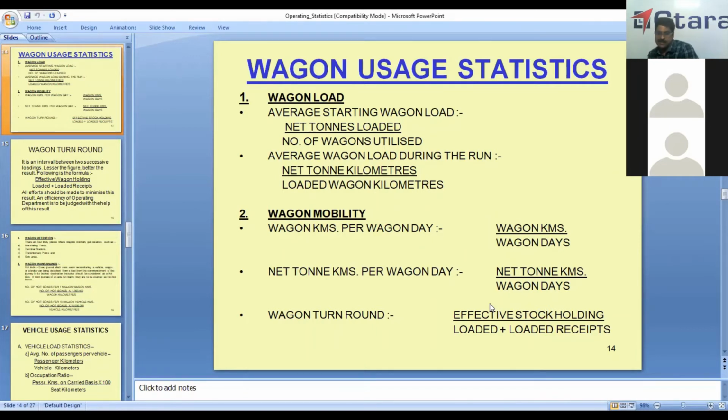Then we have wagon turnover, the average turn round of effective stock: loaded plus loaded distance. It is the time taken for a wagon to load, unload, and reload, a time interval between two successive loadings. This we call wagon turnover. It is expressed in number of days. For South Central Railway, it's around 2.5 or 2.6 days. So loading, unloading, and then next loading.